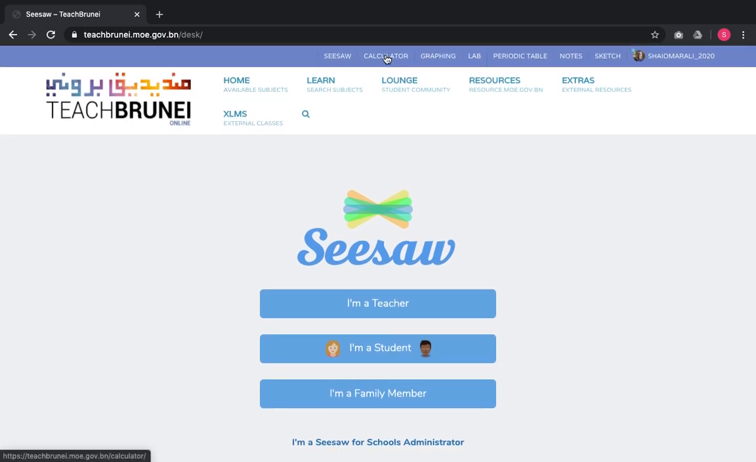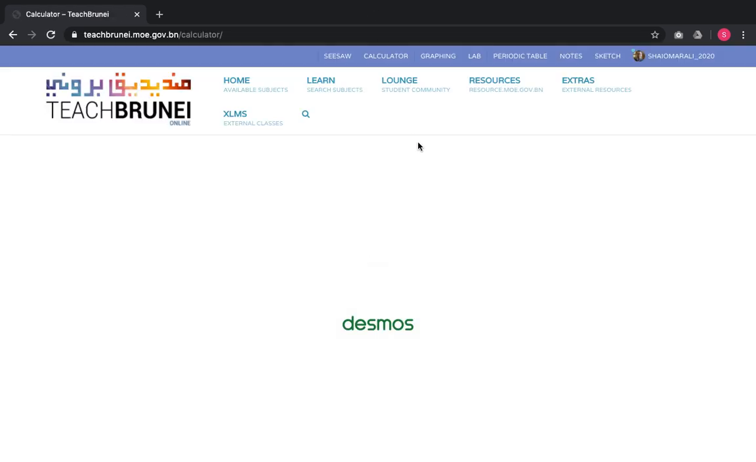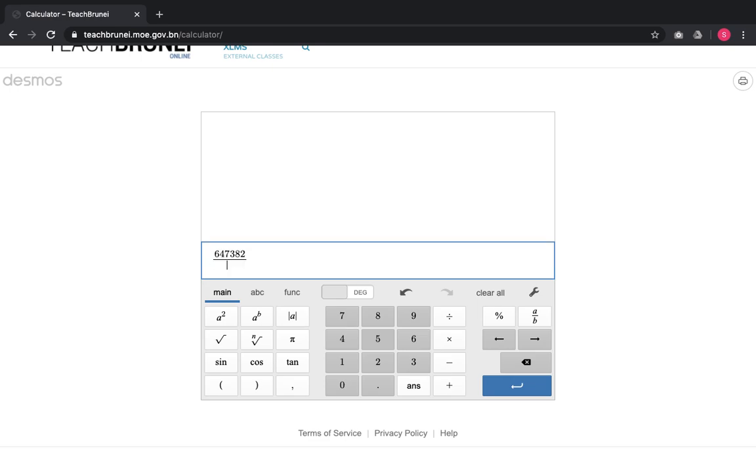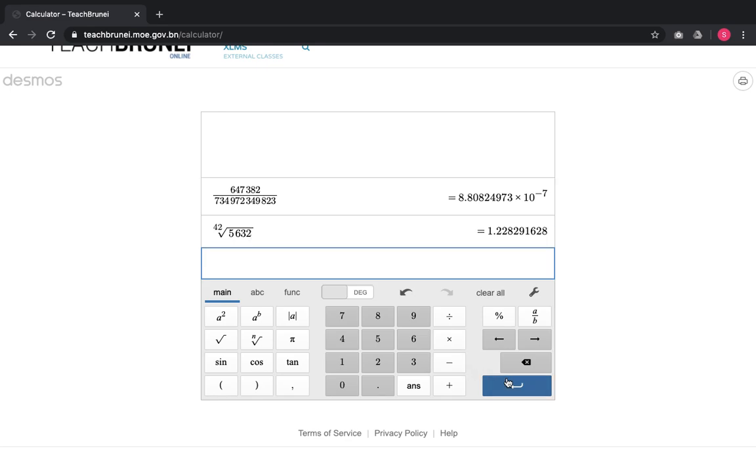We also have several calculators. Calculators are useful for our maths students and maths teachers. We have the scientific calculator. This allows not only for calculations of numbers, but it also allows teachers to create formulas, because these are all scientific formulas that are available for students and teachers to use, and they can copy and paste them to be used freely in the TeachBrunei LMS.